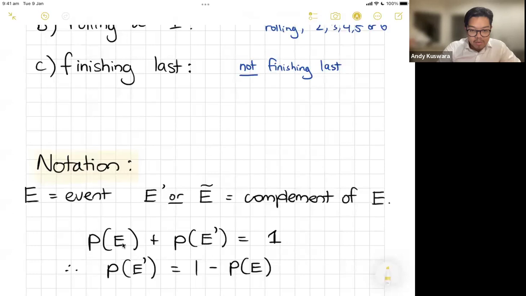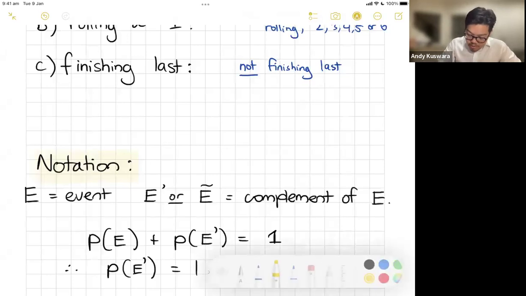Okay, so probability of an event plus the probability of its complement equals to 1. And I'll show you, this is a nice little mathematical thing where I can find the probability of the complement by going 1, take away the probability of the regular event.